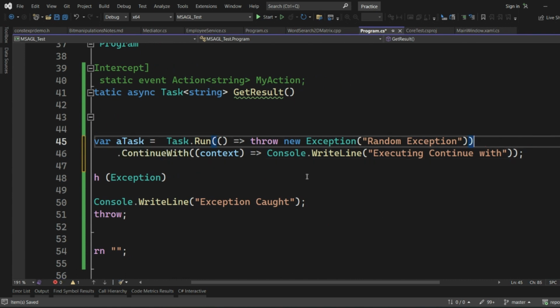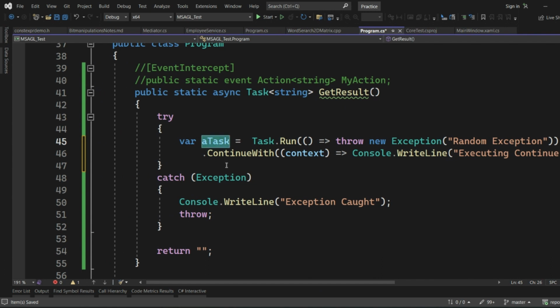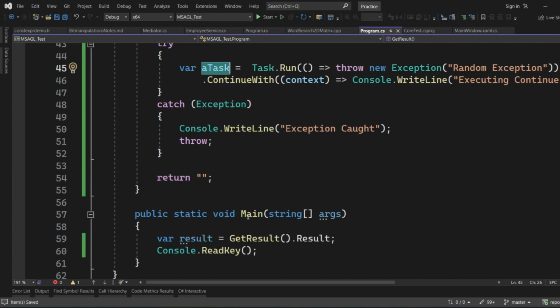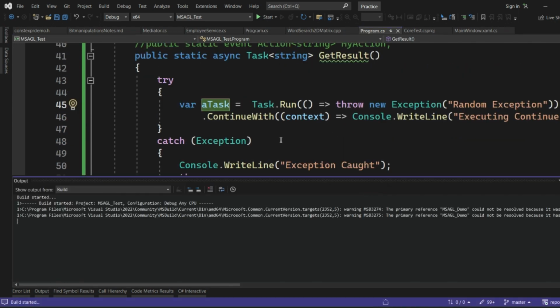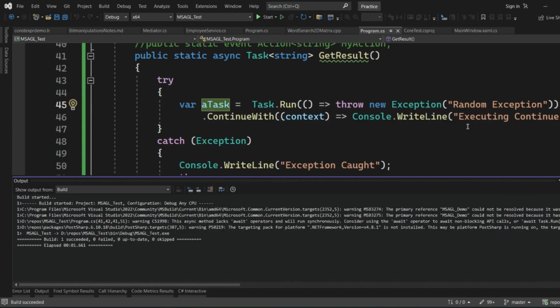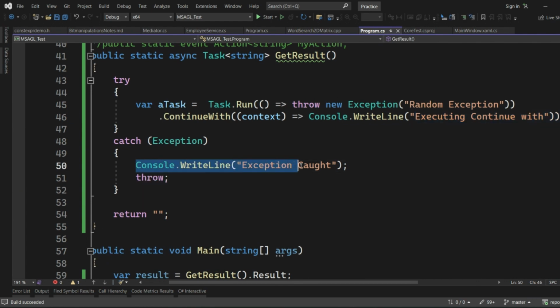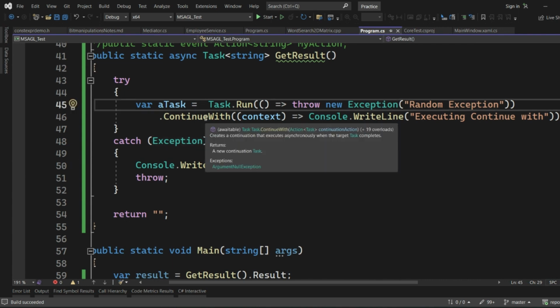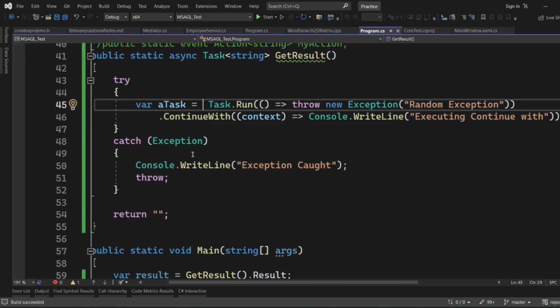Therefore, let me try to add continue with, and in the continue with, I am doing nothing but trying to print a statement like executing continue with. So I am using the same task here and encapsulating inside try catch block. Let's try to see if exception is getting thrown. As you can see, the continue with statement gets printed, executing continue with, but the exception is not getting caught in the catch block and the statement is not getting printed. Therefore, you might be seeing, since I have not used await, it is not getting caught in the catch block.